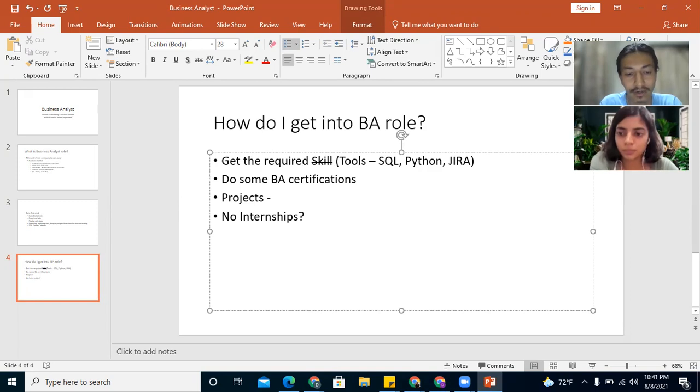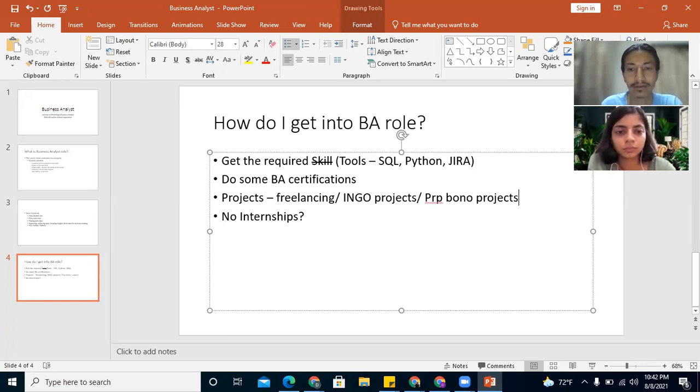So this can be freelancing, or small projects with NGOs or INGOs. Or this can be something free, pro bono projects also, where you can gain experience in BA or highlight your expertise.